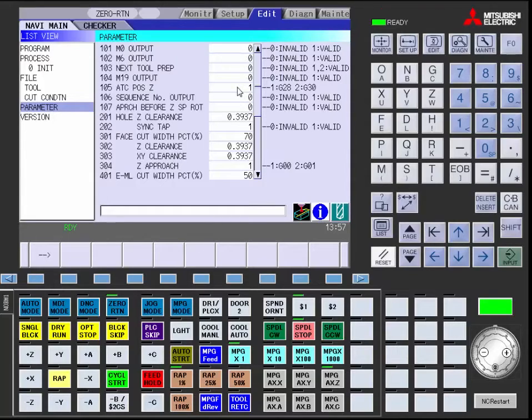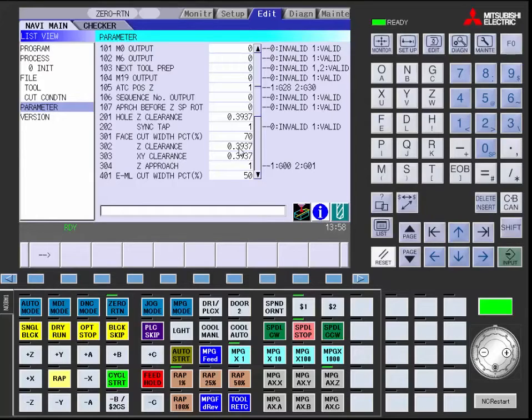ATC position Z sets the tool change position for the Z axis. Sequence number output adds line numbers to your program. Hole Z clearance, R-plane sets the R-plane height of Z axis. Synchronous tap turns on synchronous tapping. Face cut width percentage steps over the face mill as a percentage of the tool diameter.